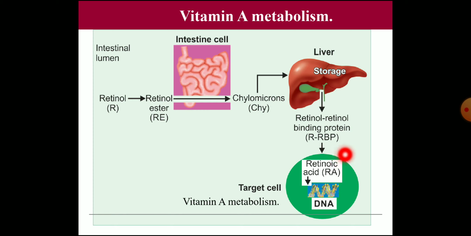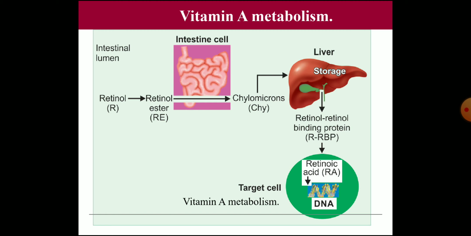Then retinoic acid is formed, and it binds with the cellular retinoic acid binding protein. That then finally binds to the hormone responsive element of the DNA and produces active gene activation, and gene expression. That is the cell differentiation; everything can happen in the target cell.